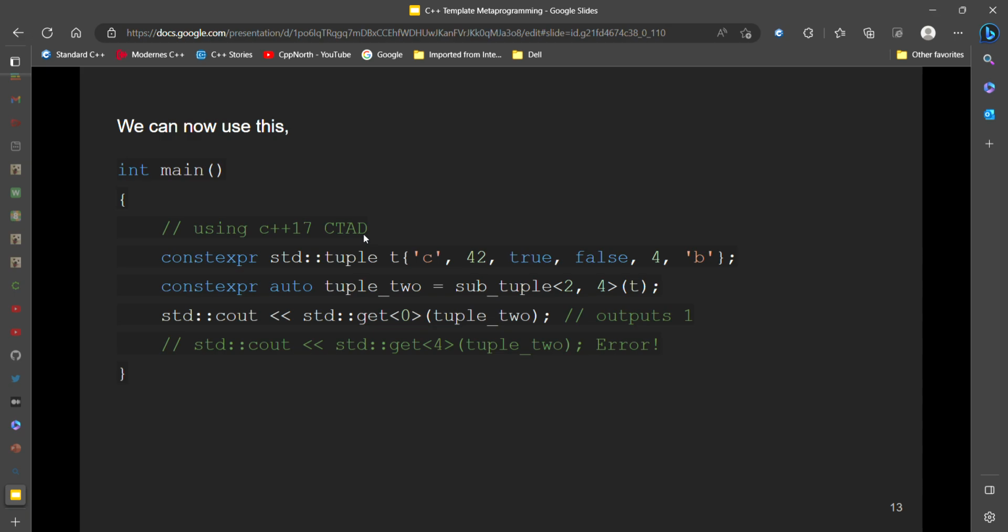Now we can use this, and it's nice using C++17 CTAD, class template argument deduction. We can have a tuple t with the elements C, 42, true, false, 4, and b. We can now take the subtuple from 2 to 4, and output the first element of that subtuple, and that will output 1 because it is true.